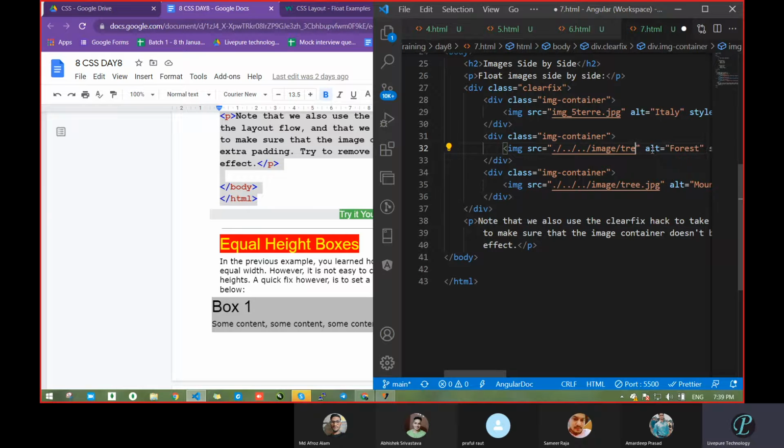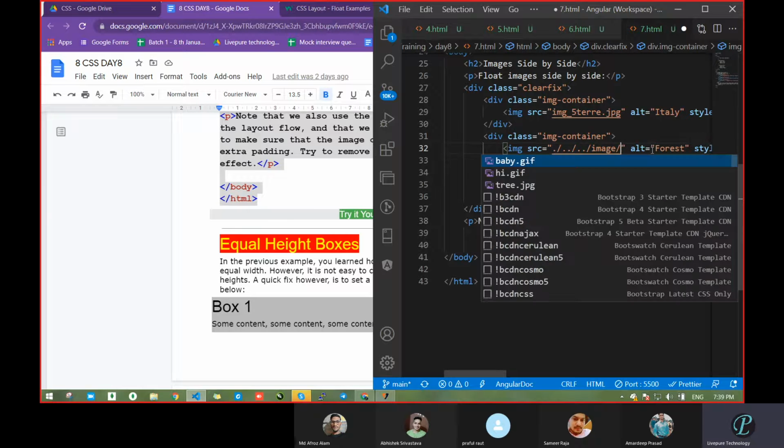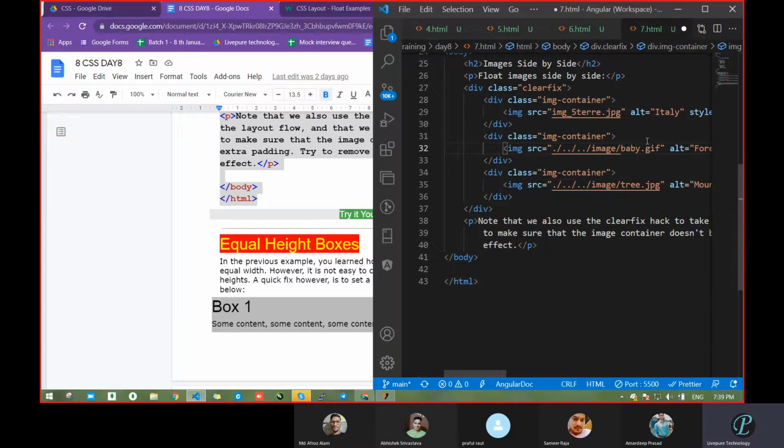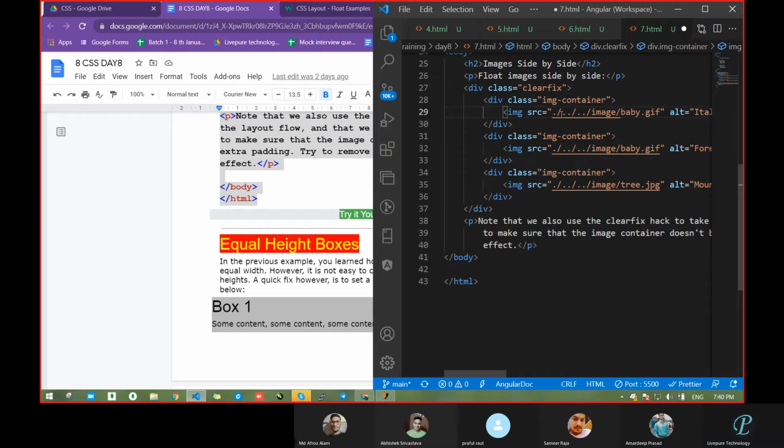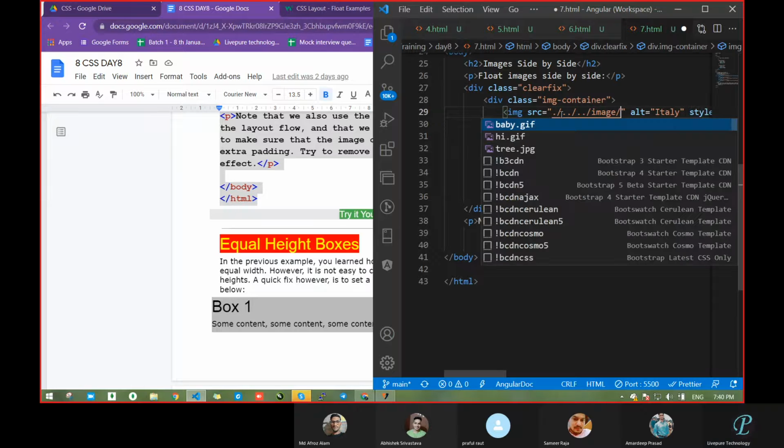Let's say remove this, then pass baby.gif, then remove this also. See, this is interesting: in case you want to add a gallery, you want to add some images, so that section. baby.gif is already taken.